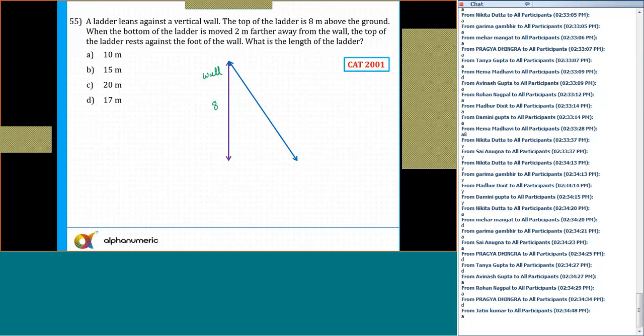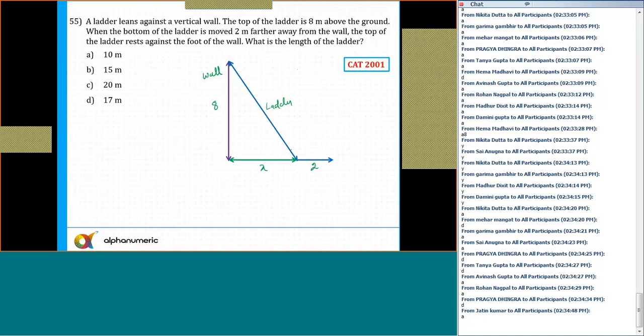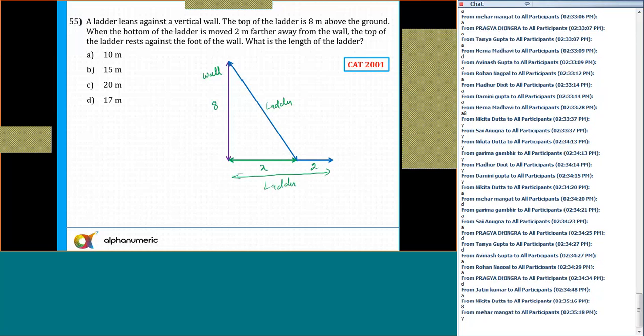And this is my ladder. And when the ladder is moved 2 meters farther away from the wall, here this is the distance x, and then 2 meters farther away from the wall. So that is equal to 2, and move the ladder like this one. So in that case, what happened? The ladder rests again. So can you say this entire thing is the length of the ladder now? The ladder is resting here. So the length of the ladder is x plus 2.